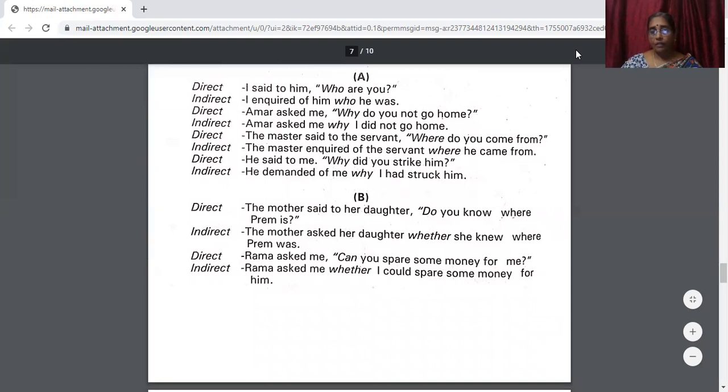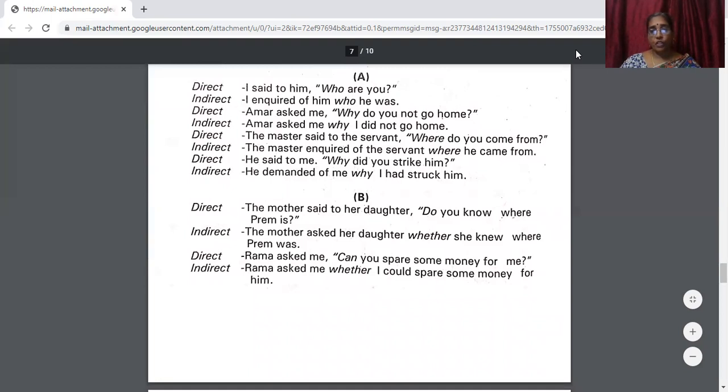Firstly, when you have these interrogative sentences to be changed from direct to indirect, first put that question to yourself. Who are you? What will be the answer for that? Who are you means I am so and so here to say. Whereas, do you know where Prem is? Yes, I know. Or you'll say, no, I don't know. In such cases, when the answer to that question is yes or no, we have to use whether or if. This you have to keep in mind.